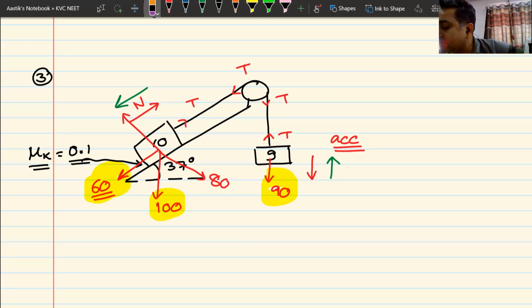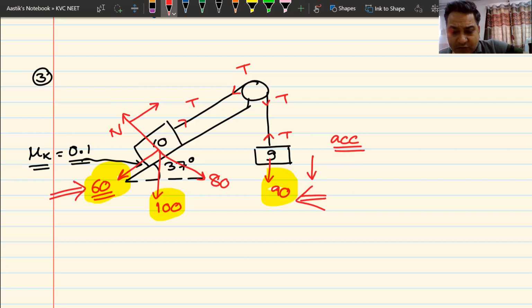So where will this system move? It cannot definitely move in this direction. It cannot move in this direction because the 90 force over here is much stronger than the 60 force over here. And that is why the system moves in the given direction. The system moves like this. This will move upwards and this will move downwards.